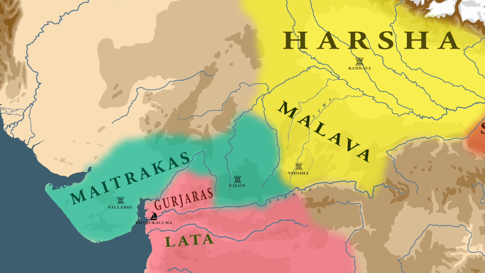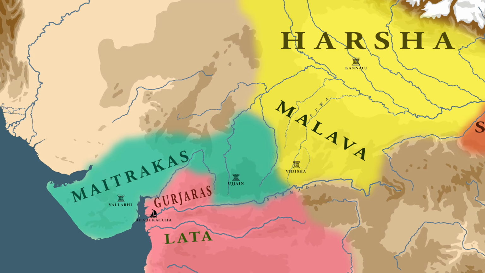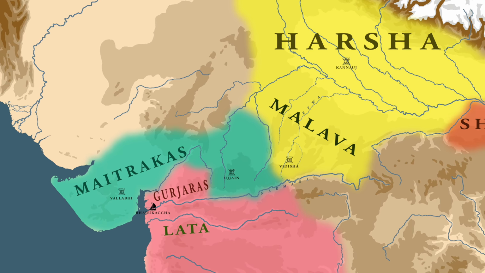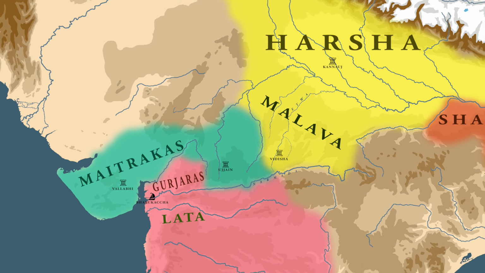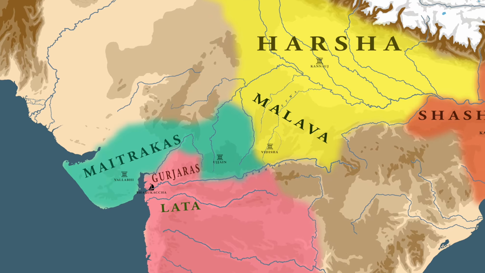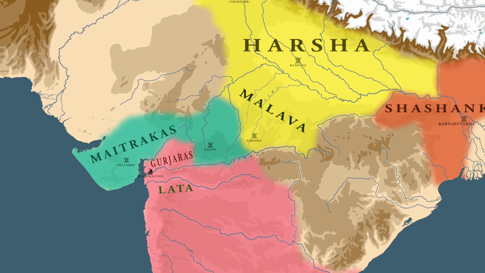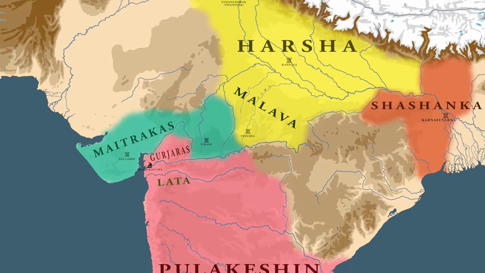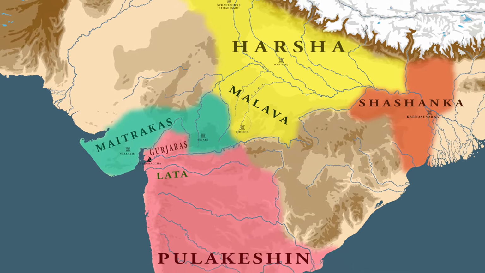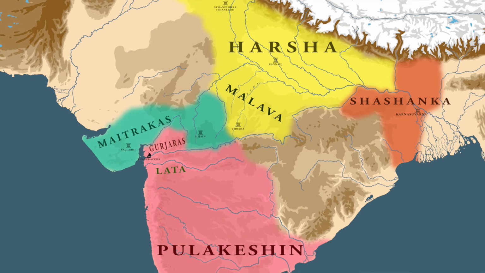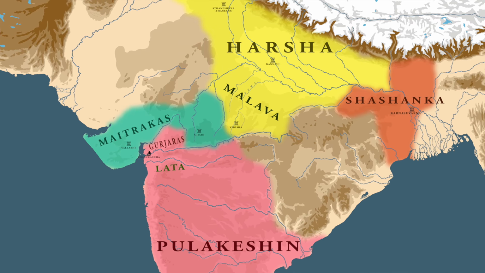By becoming the overlord of the Maitrikas, Harsha had at least secured his right flank. It also meant that Harsha, with the help of their Maitrika allies, could gain control of the ocean ports like Bharukach. This Pulakeshin could not allow to happen. Thus, western trade ports became a focal point of this battle.